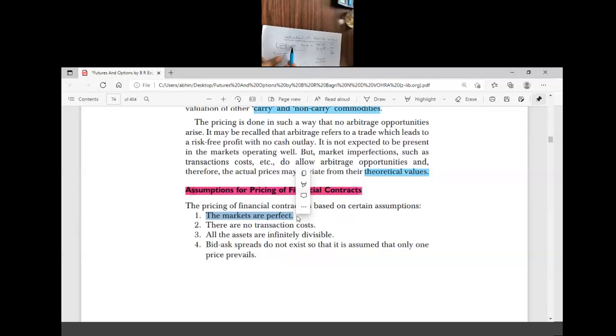Consider the market price is 150, but the intrinsic value is 160. So the intrinsic value is more than the market price. So in the future, the market price will go to 160. So now this stock is undervalued in the market. The real value should be 160, but in the market it is quoted at 150. So in the future, the market price of XYZ Limited will reach 160.